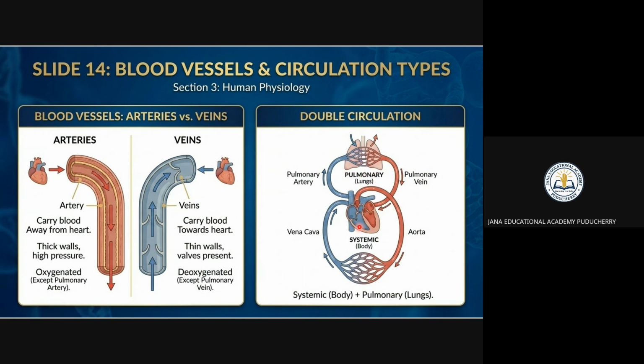The pulmonary artery goes to the lungs, and the blood also goes to the systemic circulation of the body, right? So the pulmonary artery and the pulmonary vein are used for double circulation. We have to keep it in mind. Both in and out is happening in that circulation.